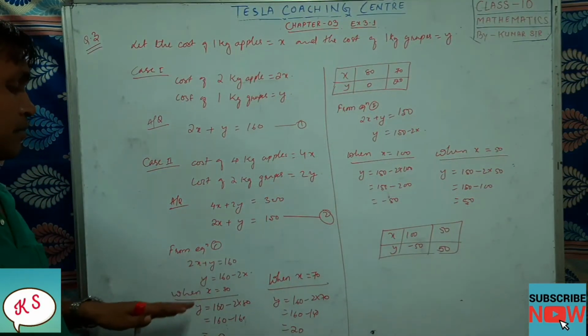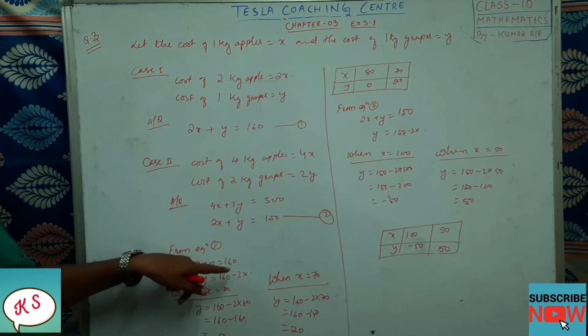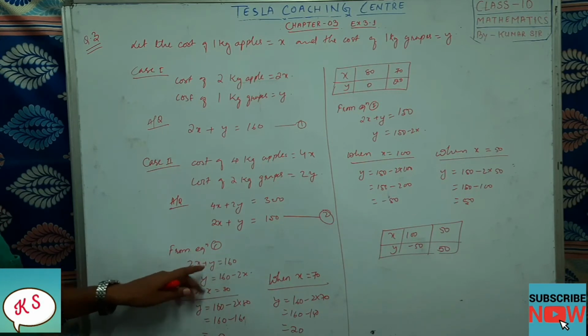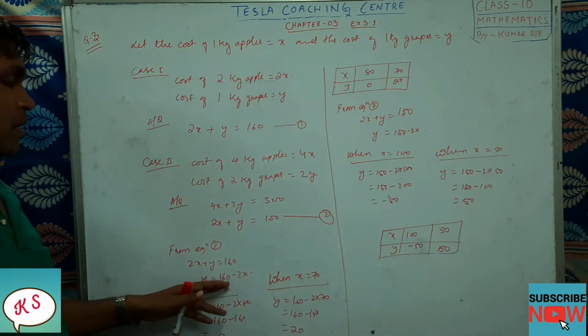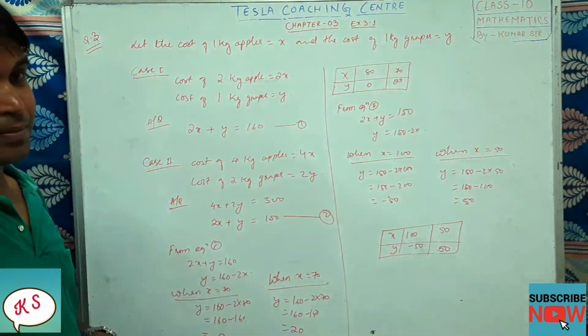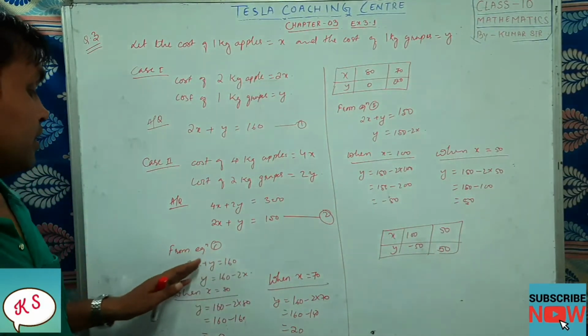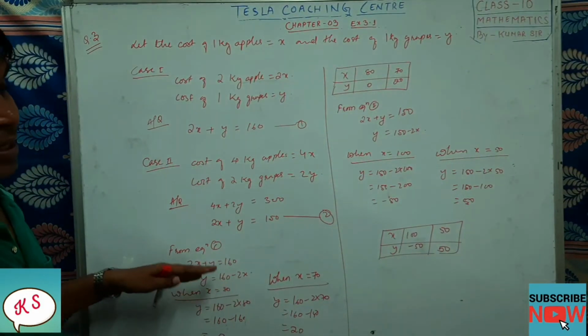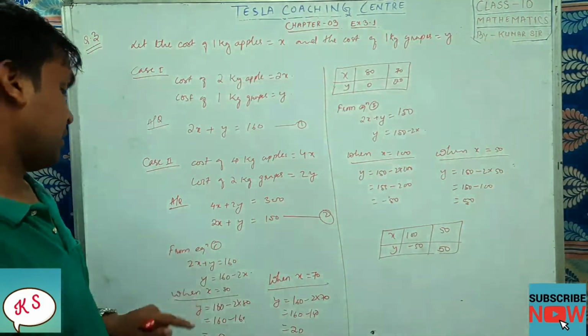Now from equation number 1, what are we doing? We are taking equation number 1, 2x plus y equal to 160. So y will be kept on this side and 2x you can take to that side. Okay, so it will be 160 minus 2x. Always remember, you can take any one; y also you can take here, but if you take y here, then you have to find the answer in fraction. So in order to avoid that, you try to do like this, okay?